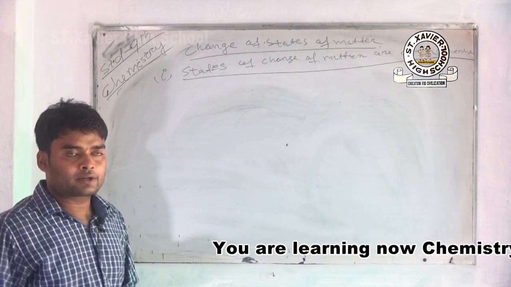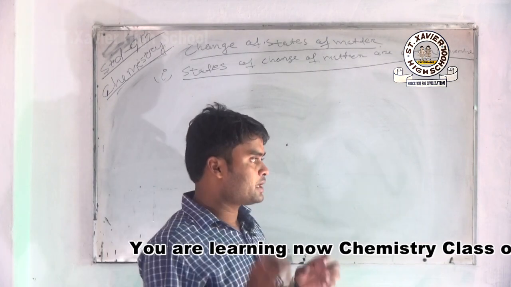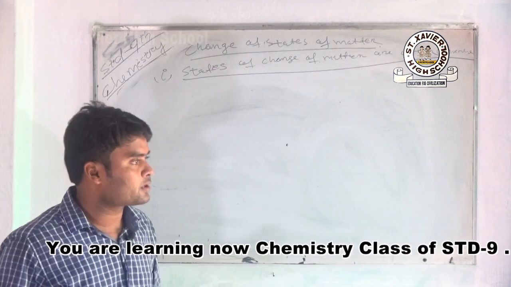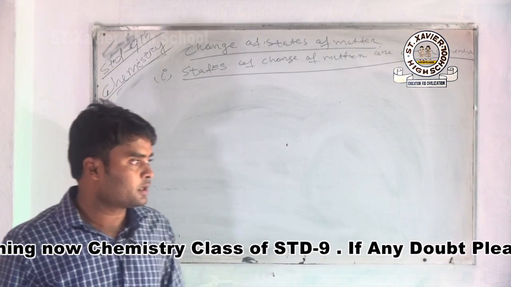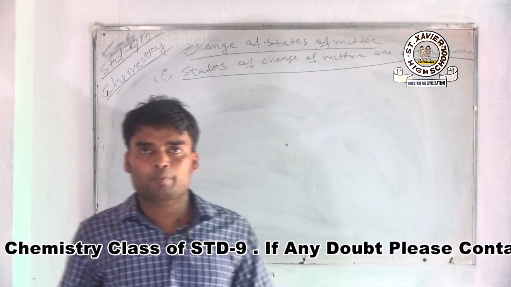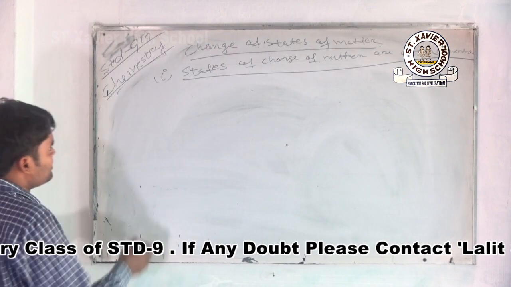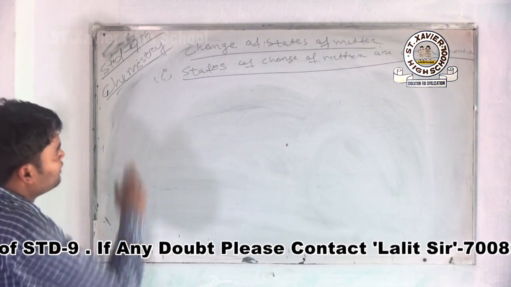Two main factors are responsible for the change of state of matter. One of these is very important for changing the state of matter. What are the two factors? Write down now here.